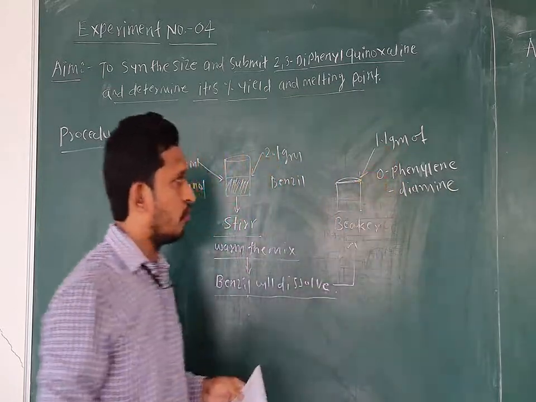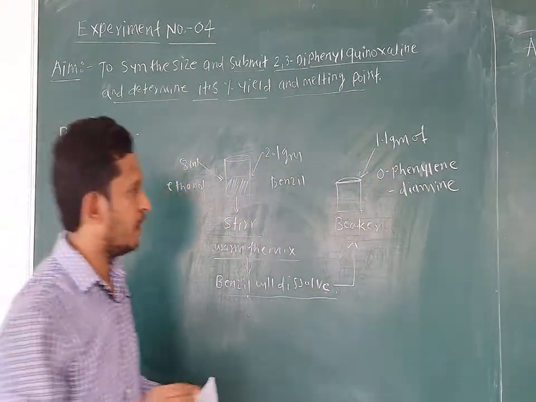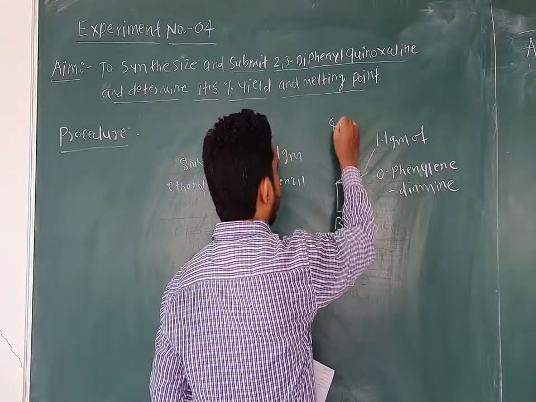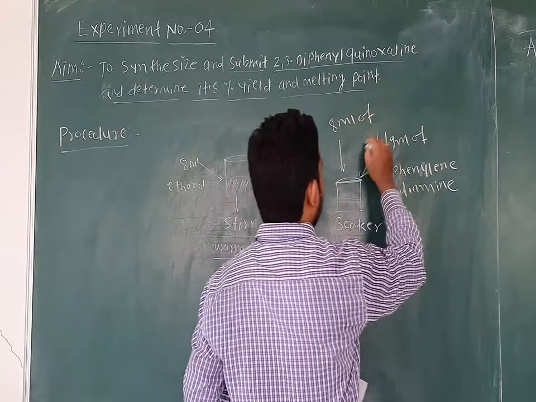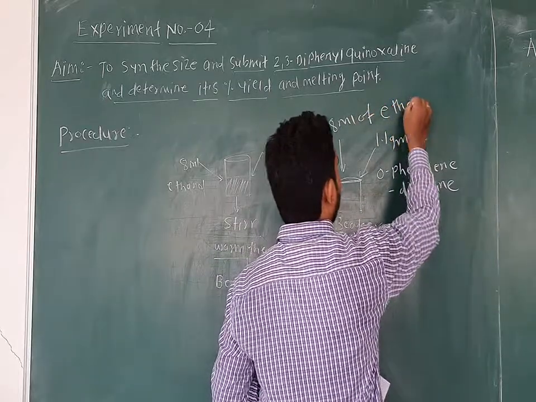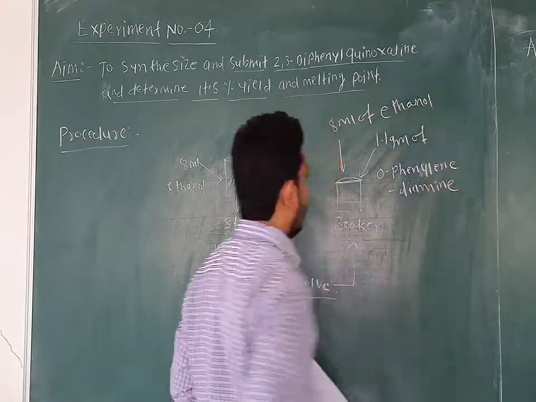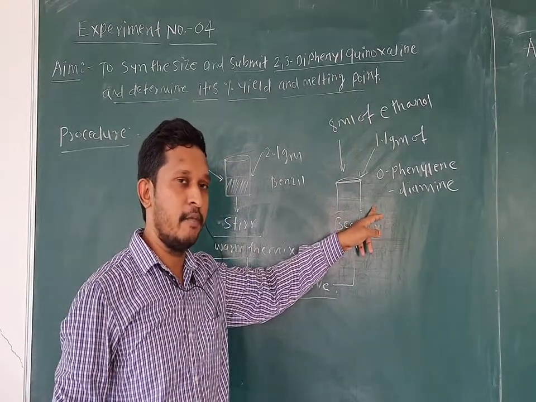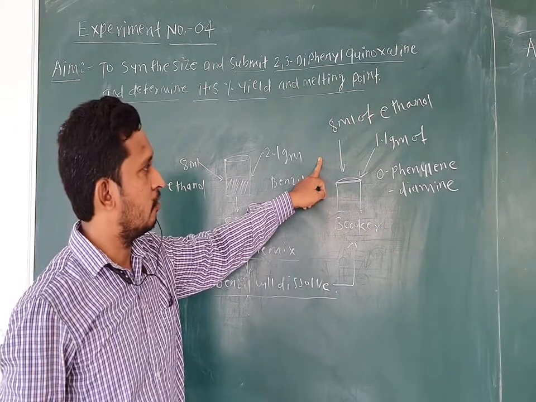After that you have to add 8 ml of ethanol. So into the next beaker you take 1.1 gram of orthophenylene diamine and add 8 ml of ethanol.